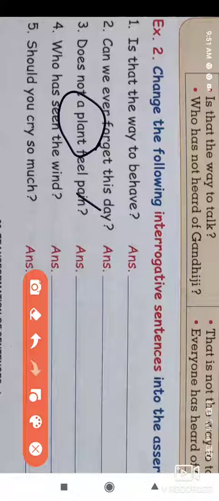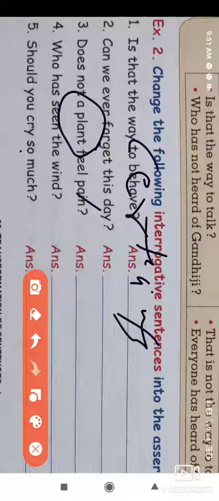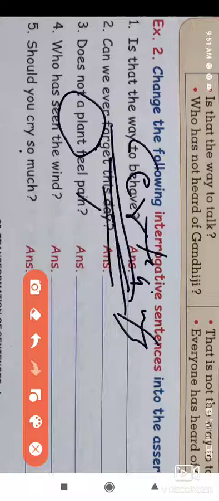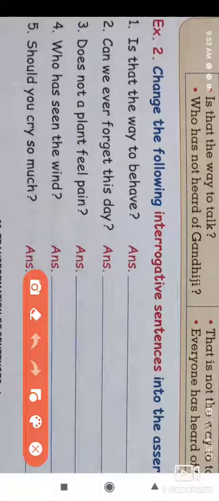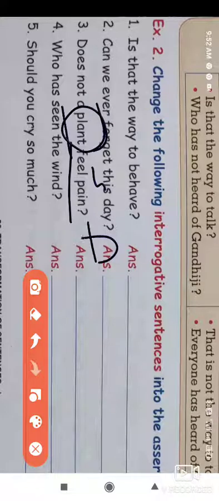We use the word "certainly", which means a plant feels pain all the time. So, a plant certainly feels pain. Because it is singular, we use the word "feels".